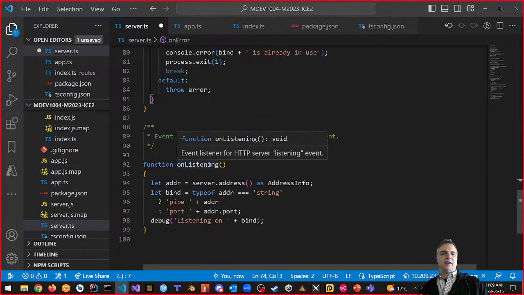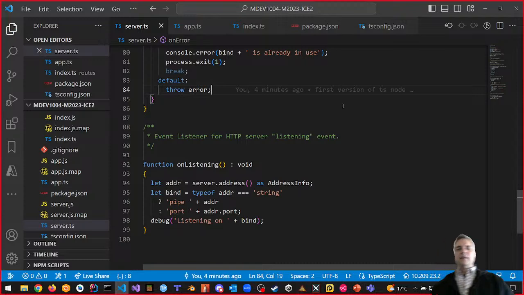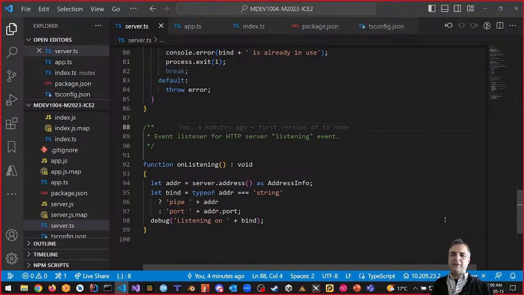On listening returns void. I forgot to do that. Void, right? And let's put this up on GitHub after we try it. First of all, let's see if it still works.